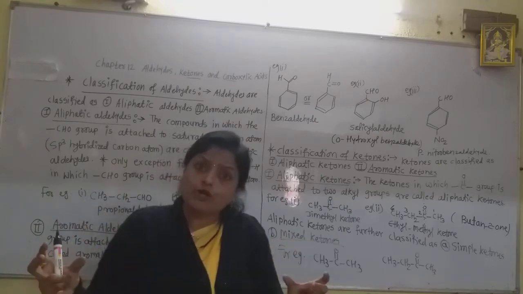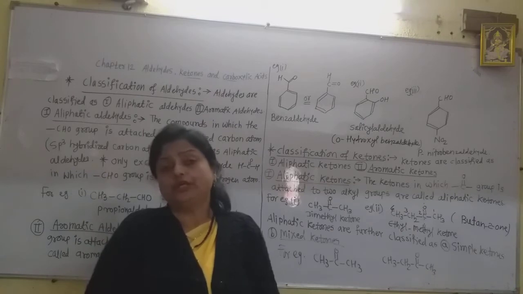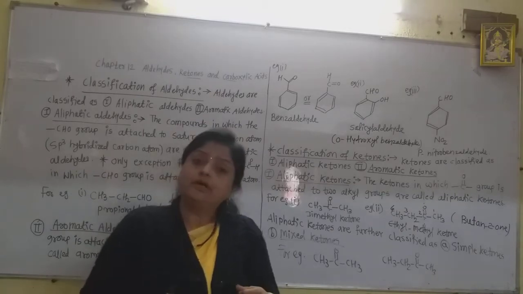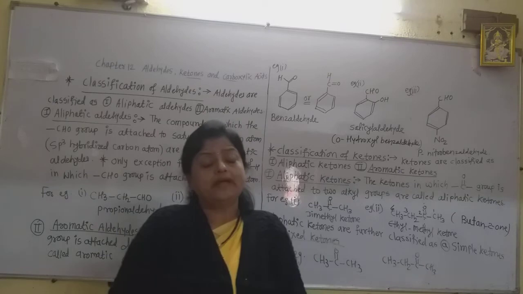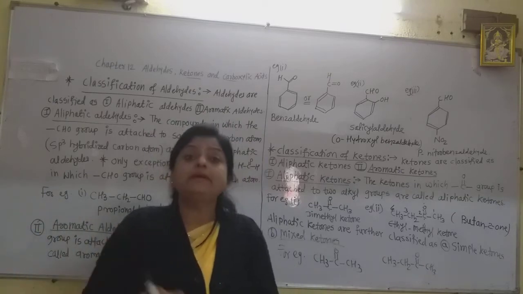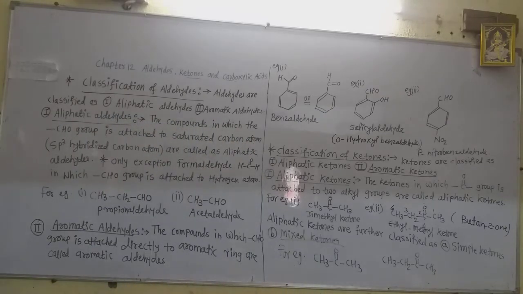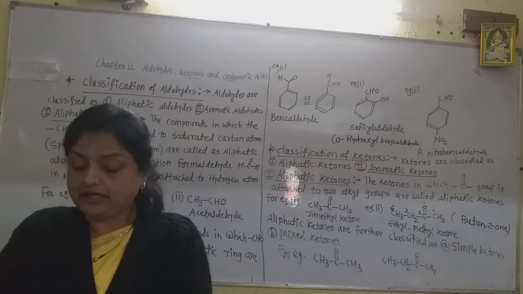If both of the aromatic rings are similar, then they are called simple aromatic ketones. And if one is an aryl group and another is an alkyl group or another ring other than the benzene ring, then they are called mixed ketones or unsymmetrical ketones.